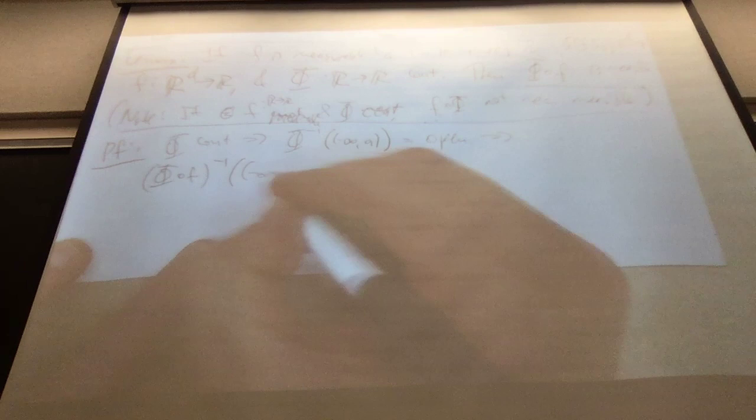Let's prove that. If I look at the sup over fn being less than a, in other words, the set of x for which the sup of fn at that point x is less than a, that is the union of the fn's being at most a. If the sup is at most a, then each of them is at most a. These are all measurable. The union of measurable sets is measurable.